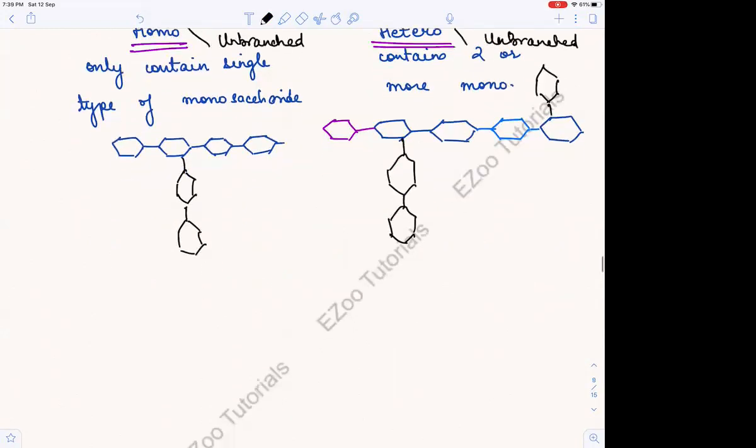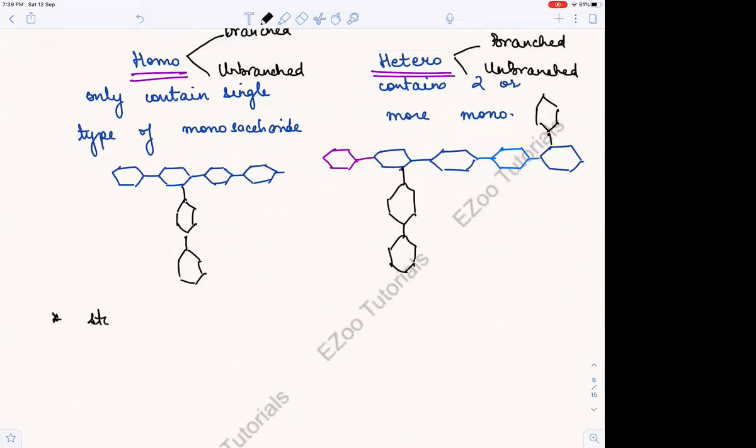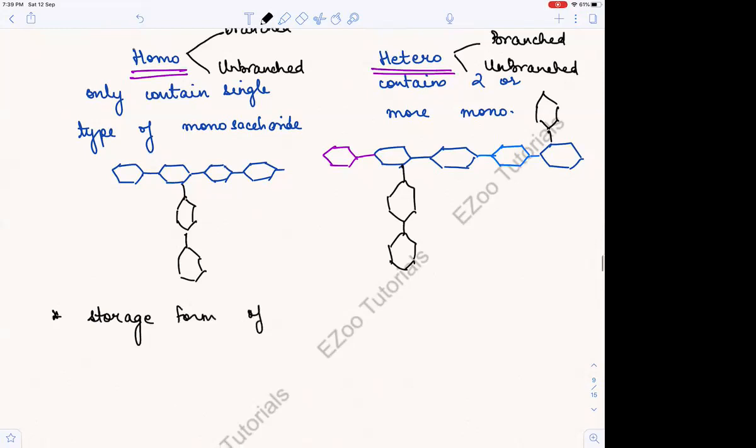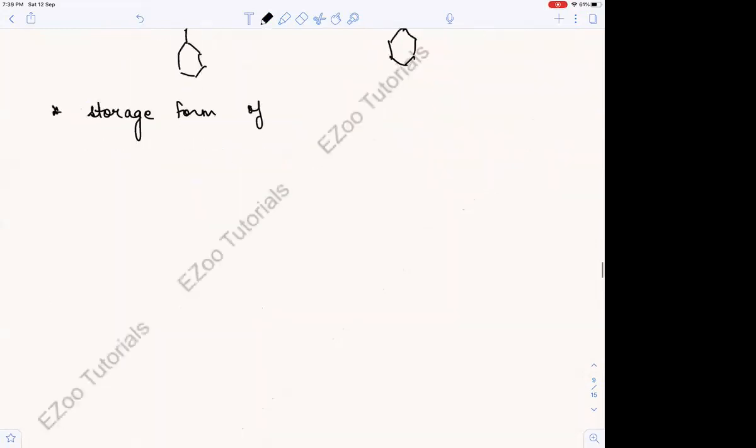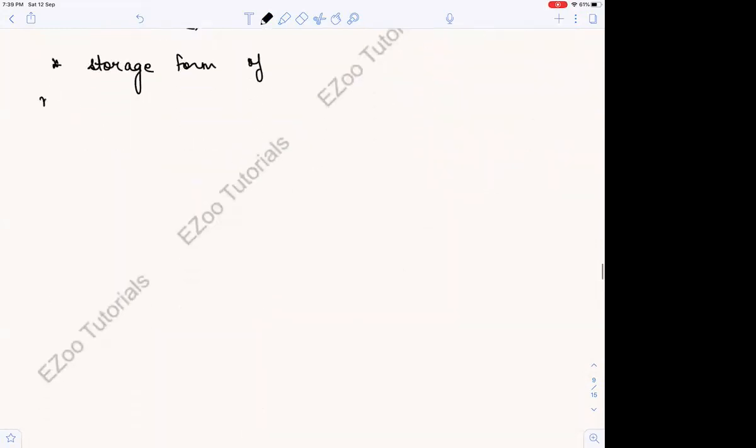They are the storage form of monosaccharides. Now what does this mean? That they are the storage form of monosaccharides. Where can they be stored? In animals, in plants, and even in bacteria, right? So what does storage form mean?